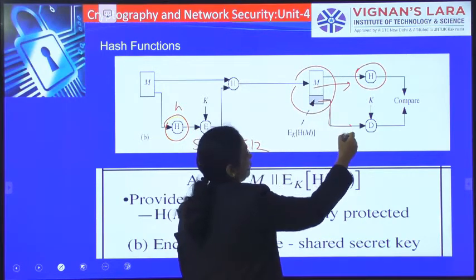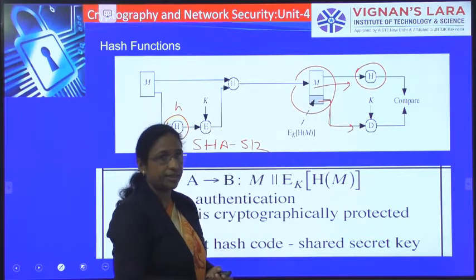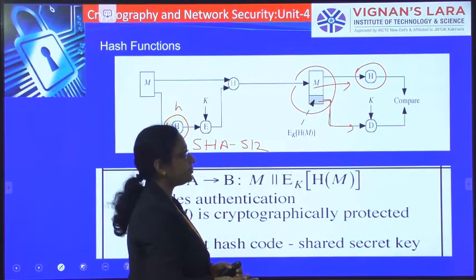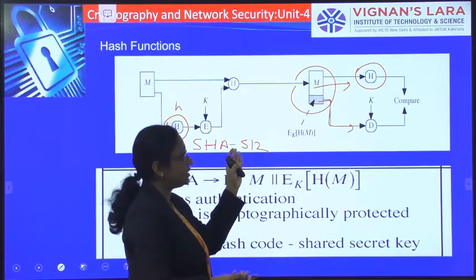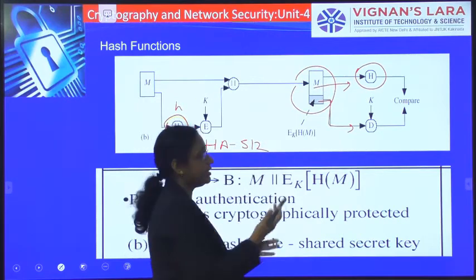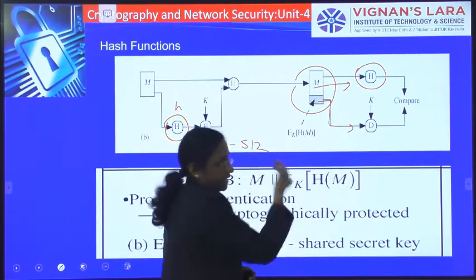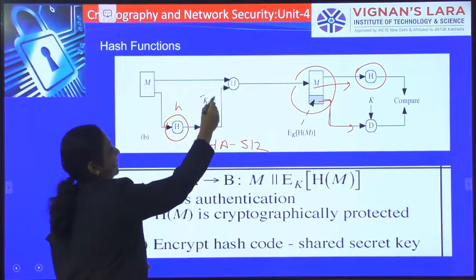Then he will be decrypting the encrypted hash value that the sender has sent. The receiver has to decrypt it with the same key that the sender has used.